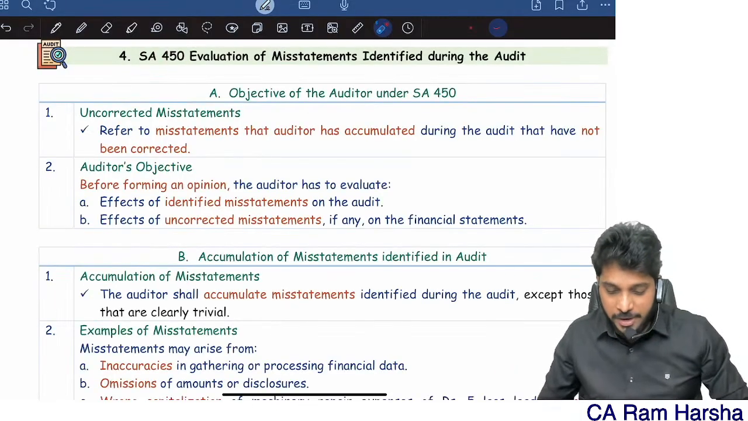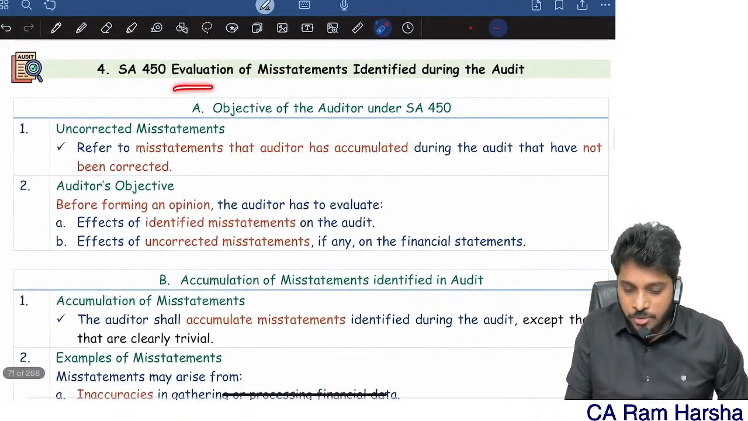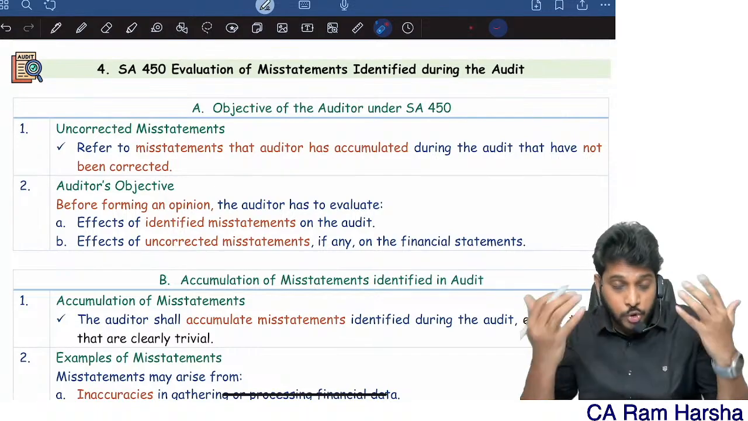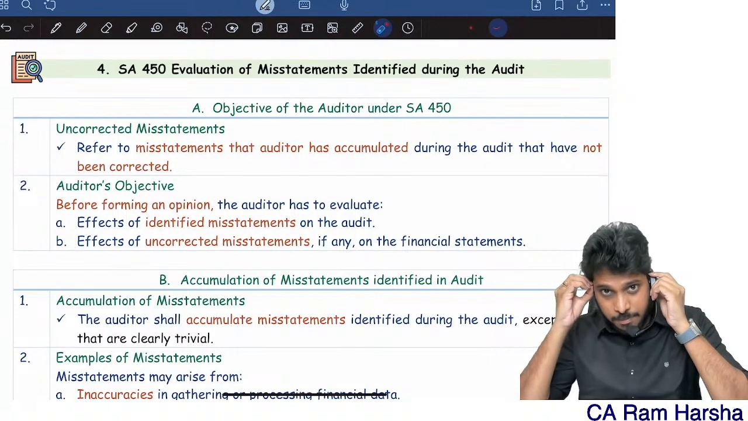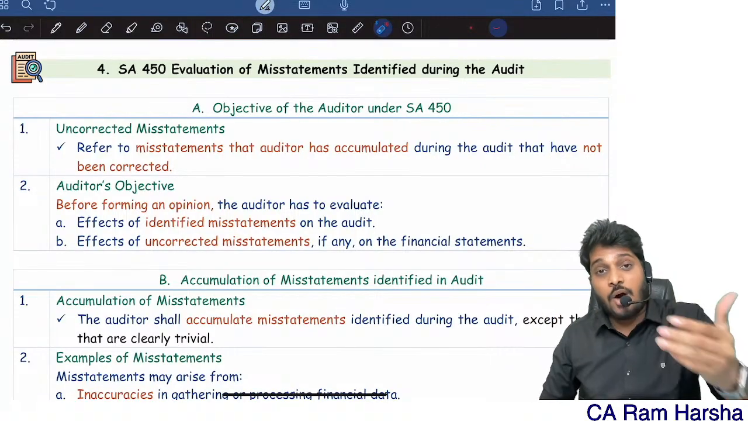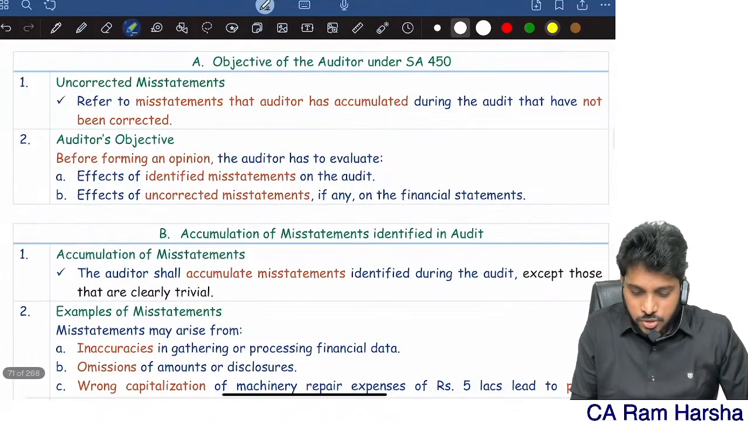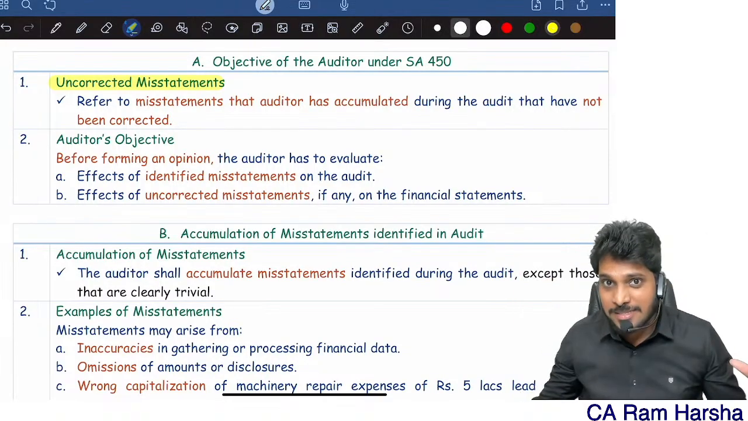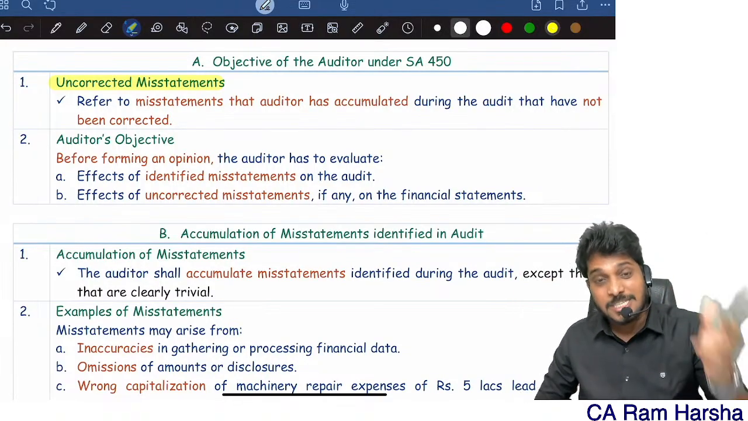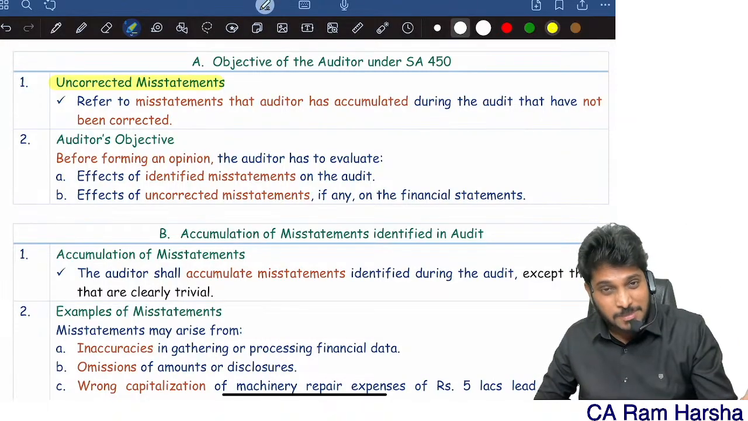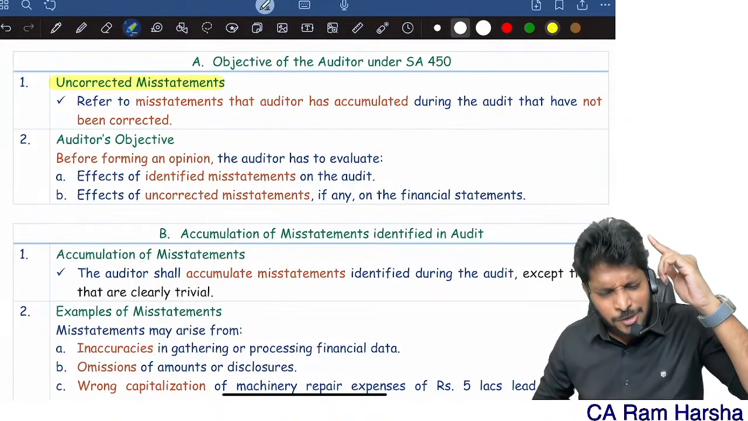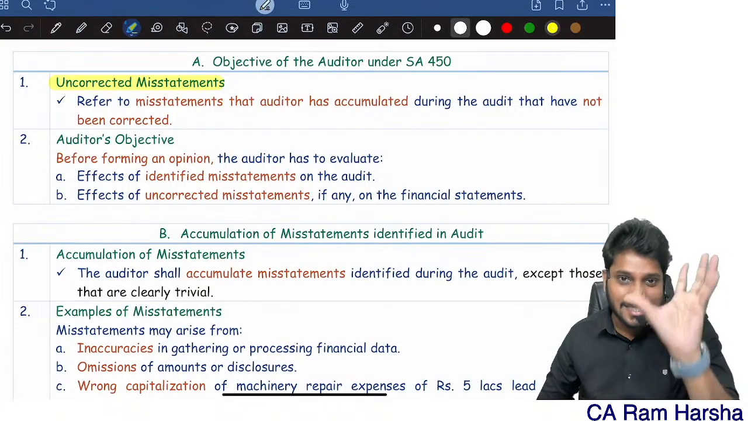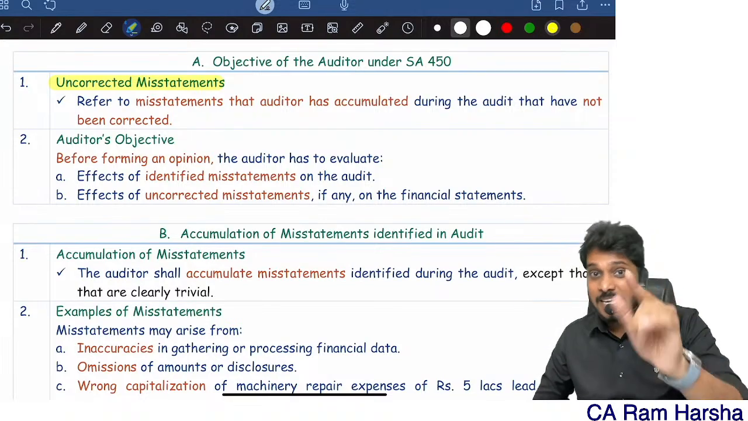Now let's decode one by one. 450. What is the standard talking about? Evaluation of misstatements identified during the audit. When you're doing the audit, you definitely come across certain misstatements. You will be identifying some misstatements. So how to evaluate them? In this, we need to understand a term called uncorrected misstatements. The word misstatement is used in so many places: risk of material misstatement, uncorrected misstatement, undetected misstatement, projected misstatement, tolerable misstatement, expected misstatement, anomalous misstatement, non-anomalous misstatement. So many ways the word misstatement is used. Here one term, that is uncorrected misstatement.